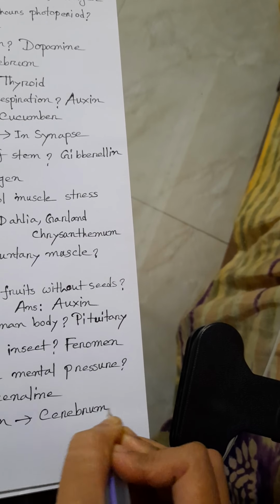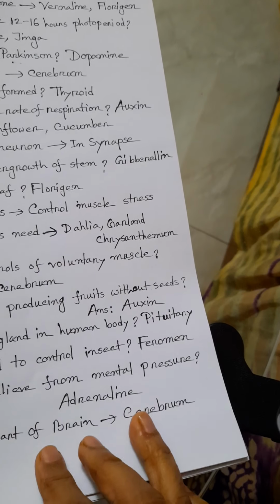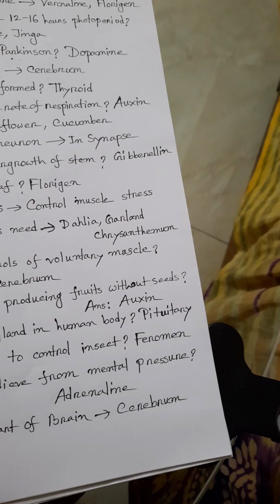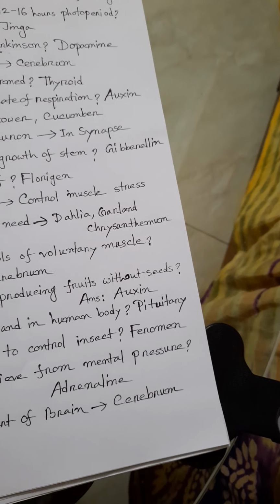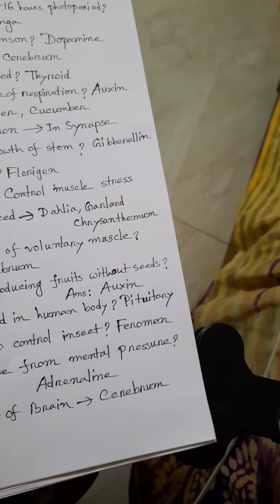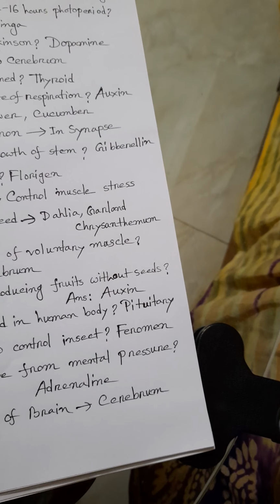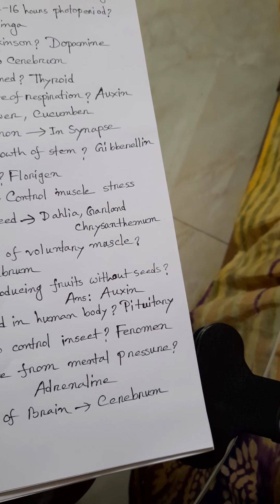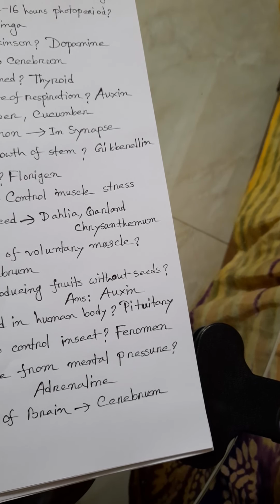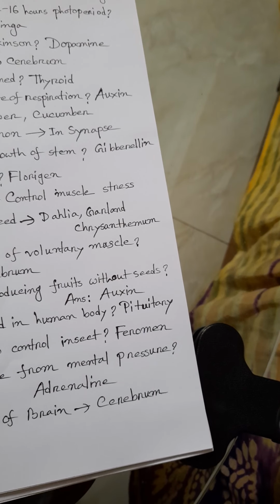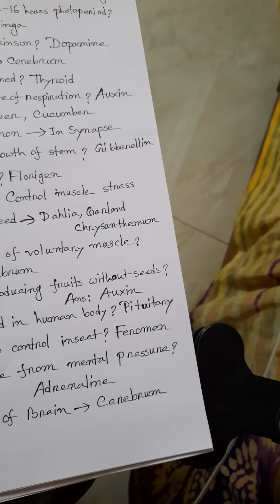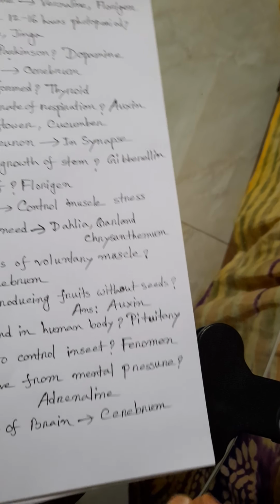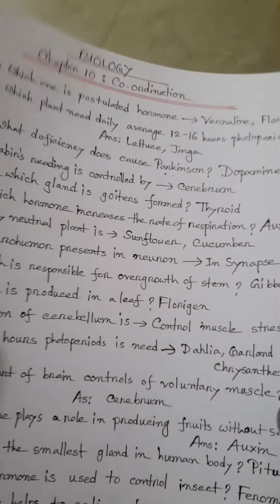Cerebrum, largest part. When was the Drug Control Authority established? In 1990, okay, 1990. Which hormone helps in growth of brain? That is testosterone. Okay, so these are some important MCQs from chapter 10.